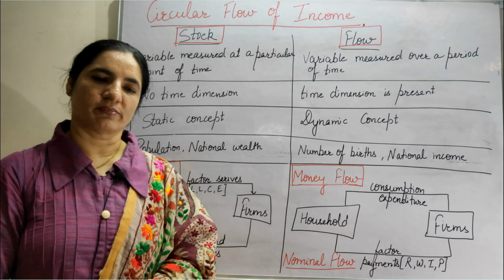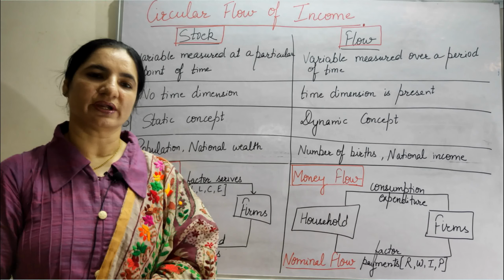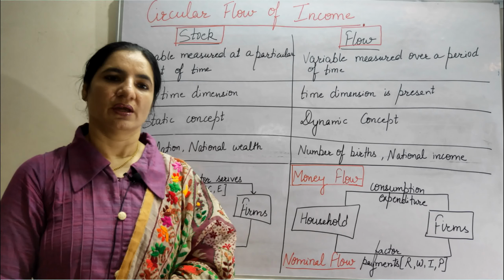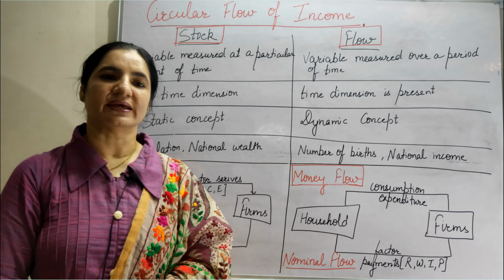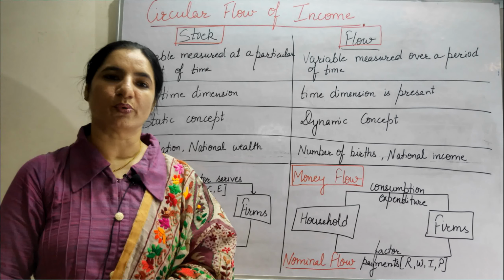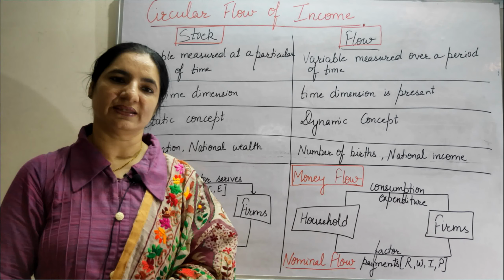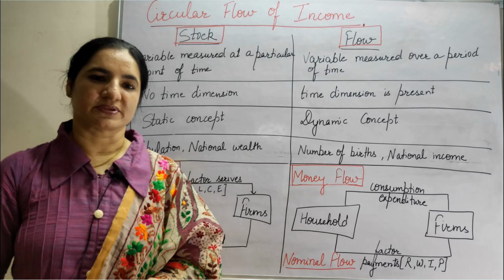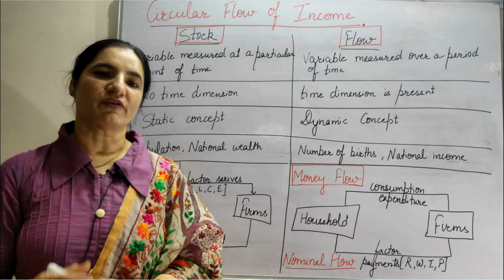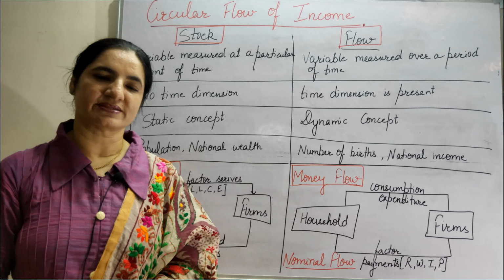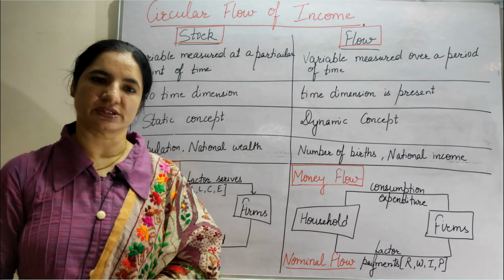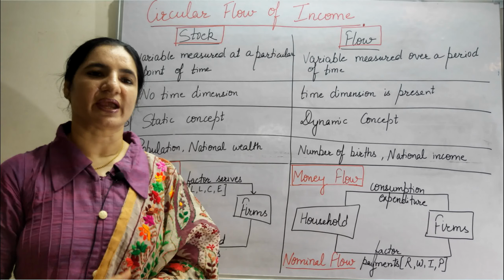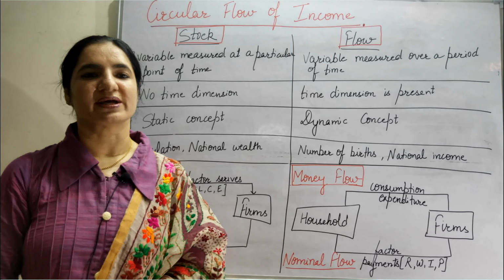While studying macroeconomics, we will come across two terms, stock and flow, again and again. So it is important to understand the meaning of these two terms. First is stock. Stock means anything which can be measured at a particular point of time, and flow means anything which can be measured over a particular period of time. Let us take examples. Say population. Population of a country can be measured on a particular date, say 31st March 2020. So the number of people in the country at that particular point of time will be calculated as population, so it can be called a stock.